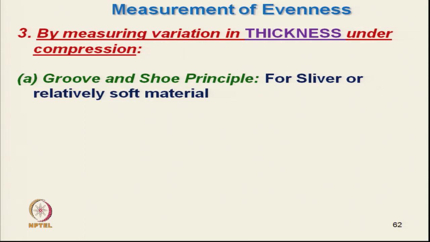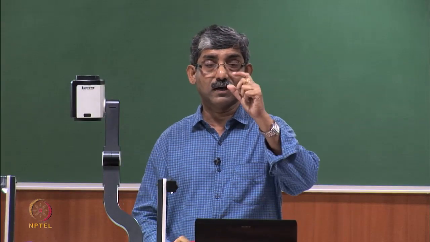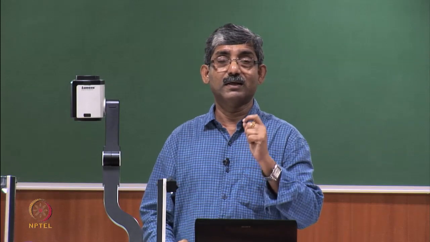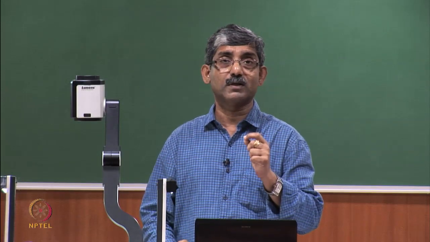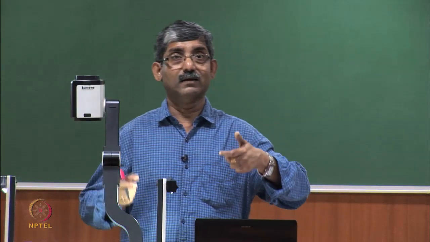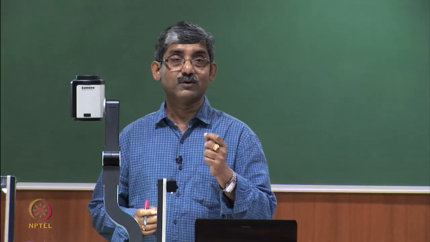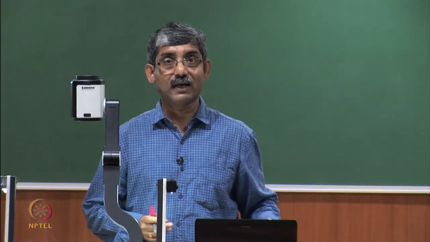This is used for sliver or relatively soft material, where the number of fibers in the cross section is large, because it is not possible to measure roving or thinner material this way. Here the sensitivity of the instrument is not that fine, so it can measure larger variation.